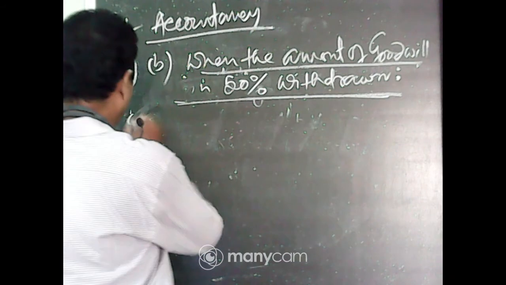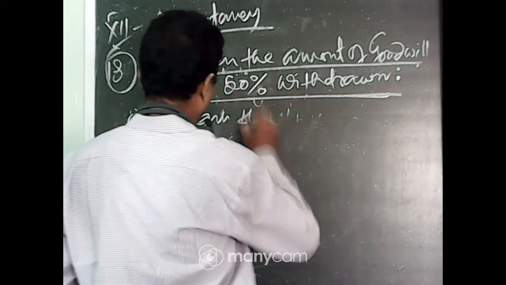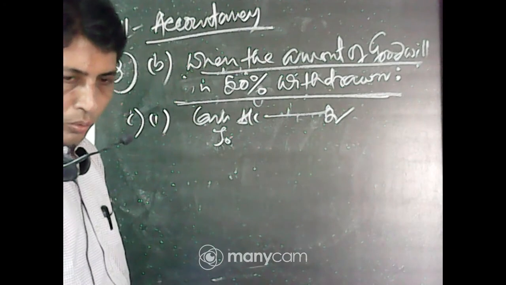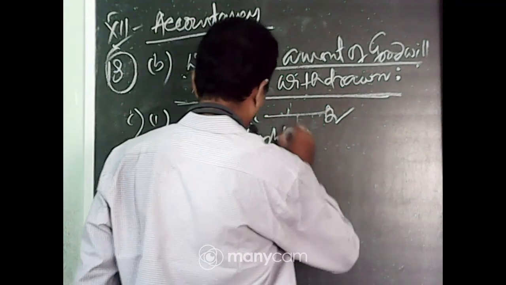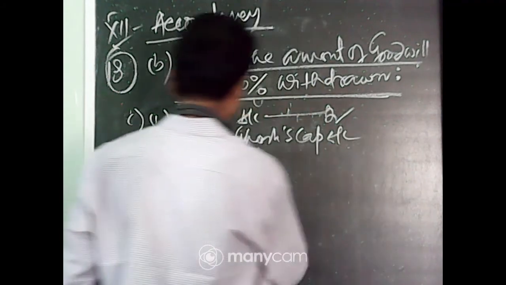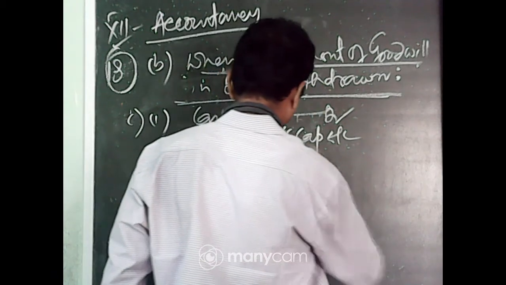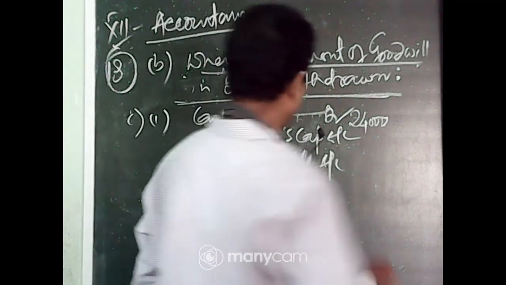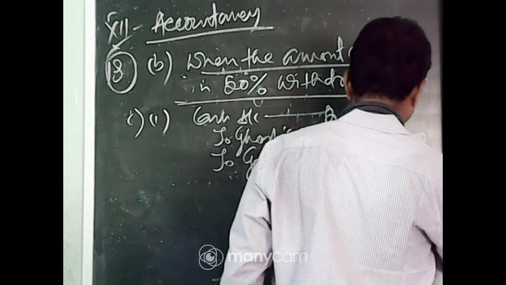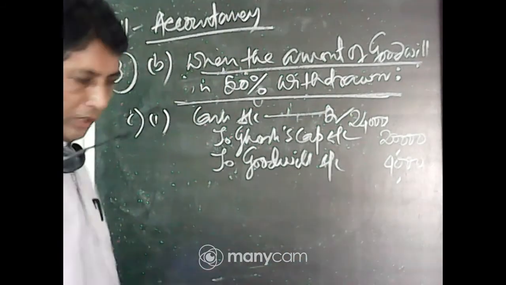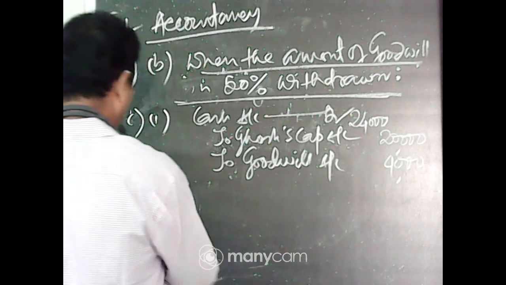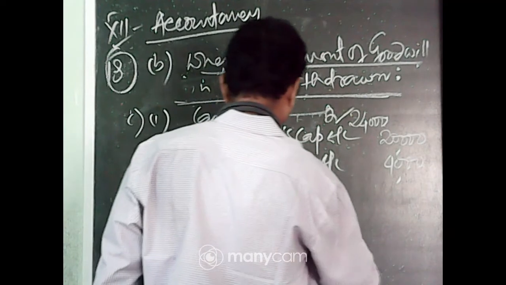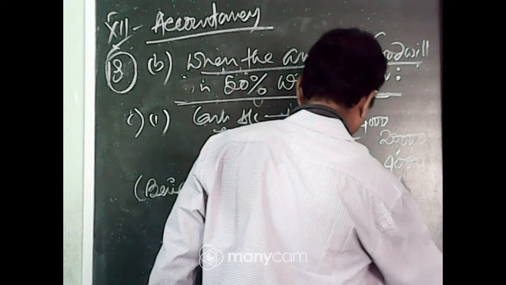The cash account debit. First cash account debit to Ghosh capital account to goodwill account, 20,000, 4,000, being capital and goodwill brought in.